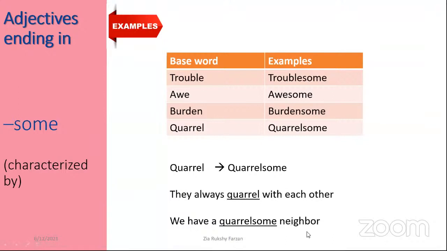Quarrelsome neighbor. Here this neighbor is a noun. We use quarrelsome as an adjective to describe the neighbor. මේ neighbor ගැන විස්තර කියන්න තමයි මේ quarrelsome කියන word එක පාවිච්චි කරලා තියෙන්නේ. So it is an adjective. Here quarrel, මෙතන quarrel කියන එක as a word. So we know that we can use some more words, or we call it suffix. We can use suffixes to make adjectives. Write this down as well.